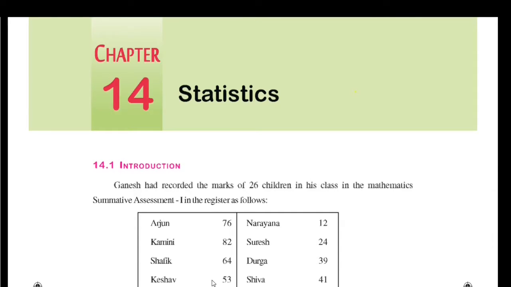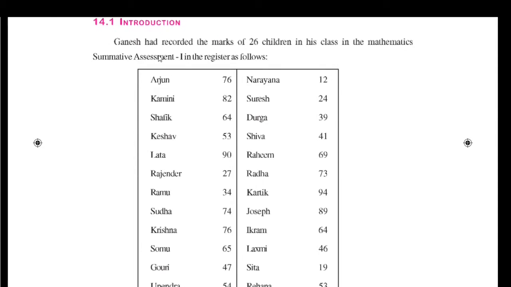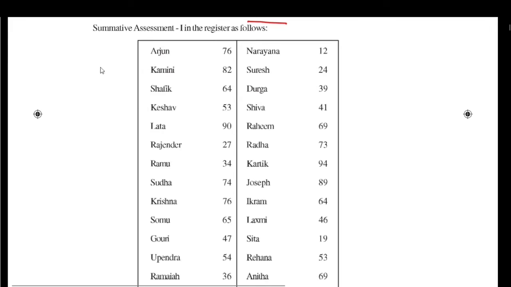Hello dear students. In this video, we will see an introduction to statistics and various central tendencies of statistics. Here we have data prepared by a student. Ganesh had recorded the marks of 26 students in his class in the mathematics test. Here we have the name of the student and the marks against the name. This type of data is called raw data.